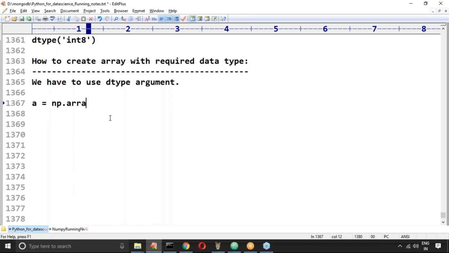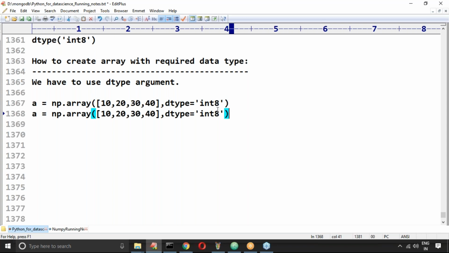a = np.array([10, 20, 30, 40]), and now dtype equals... you can specify int8, int16, int32, or float. You can specify float type here, or float64, float32, something like that. Any explanation required?